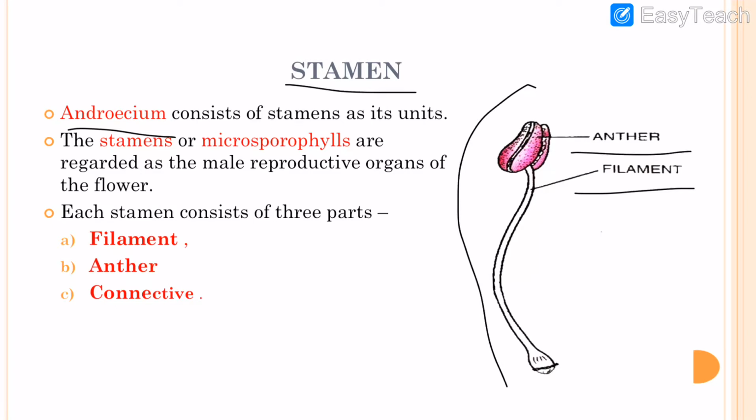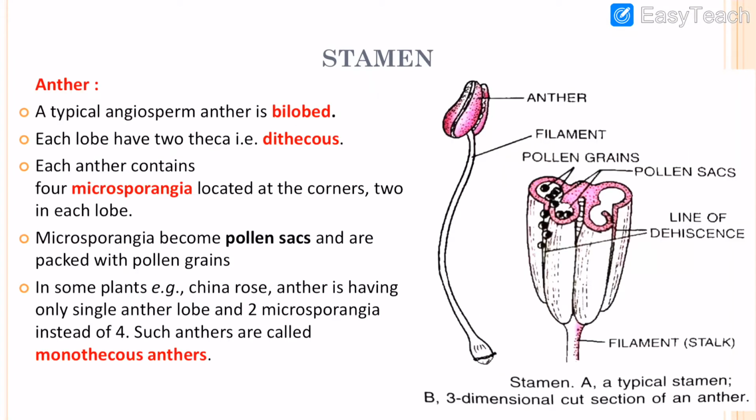Next, when we see the transverse section of the anther, actually anther has microsporangia. See here, anther has microsporangia, in which microspore mother cells are present, which develop into pollen grains. These are the microsporangia.